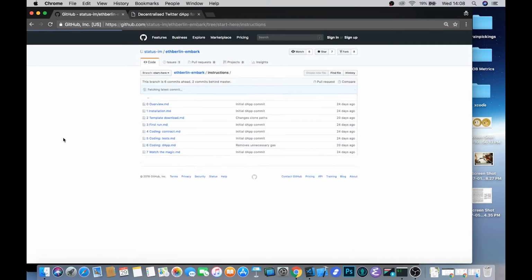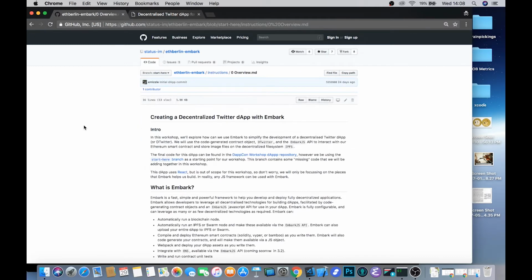So if you have never heard of Embark before and are wondering what this is all about, you can go into the overview file and take a little read about what the aims of this tutorial are and what Embark is and what it allows you to do. Embark was in fact the first framework that was available on Ethereum and was the brainchild of a man called Yuri Matthias, who was working on it alone and part-time for quite a while, but they've since joined Status, and we have been able to fund an entire development team to work on this. And so the improvements in Embark over the last 6 months have been unbelievable to be a part of.